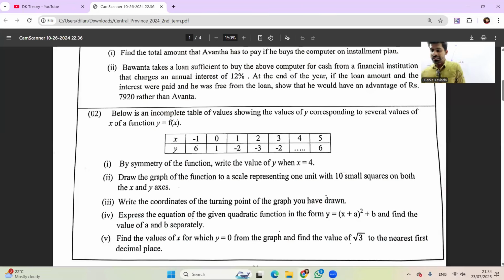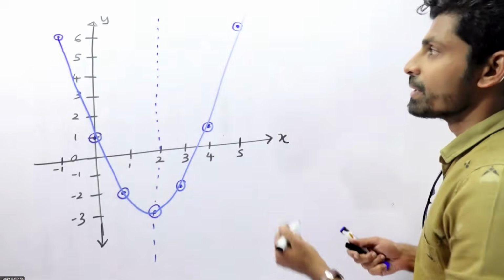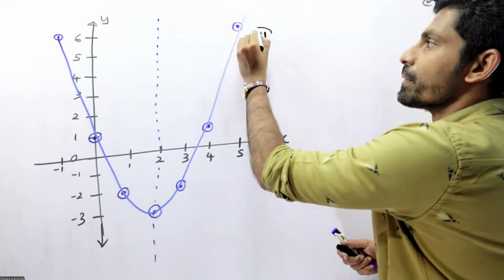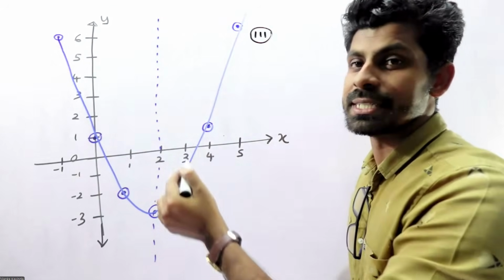Okay. How to do that one? Then draw the graph. First part is done and the second part also done. Write the coordinate of the turning point. Look at this one. Question number 3. Write the coordinate of the turning point.